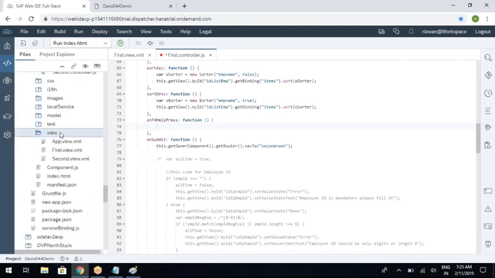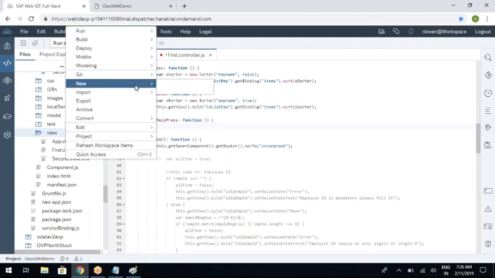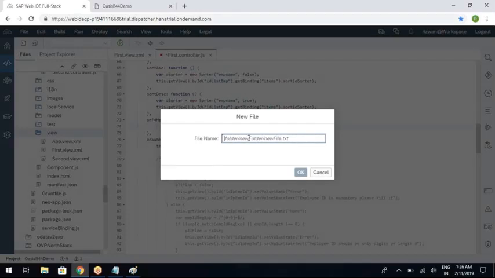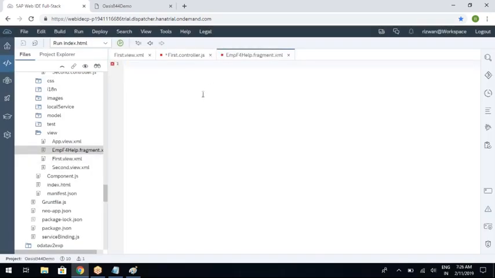The fragment will also be created inside the view folder because it comes under the view category. So right click, new file, and here put some name. So F4 employee F4Help .fragment.xml. The fragment extension will be .fragment.xml. Just click OK, and this is the fragment.